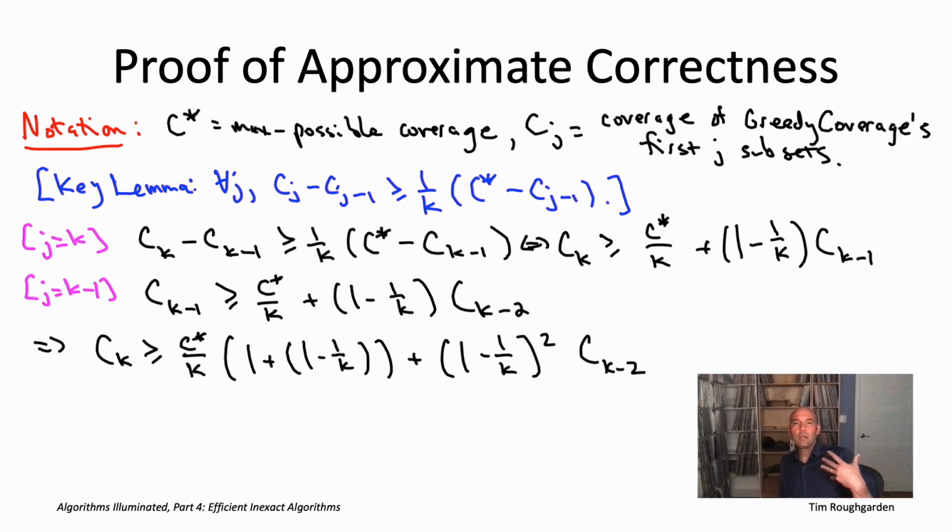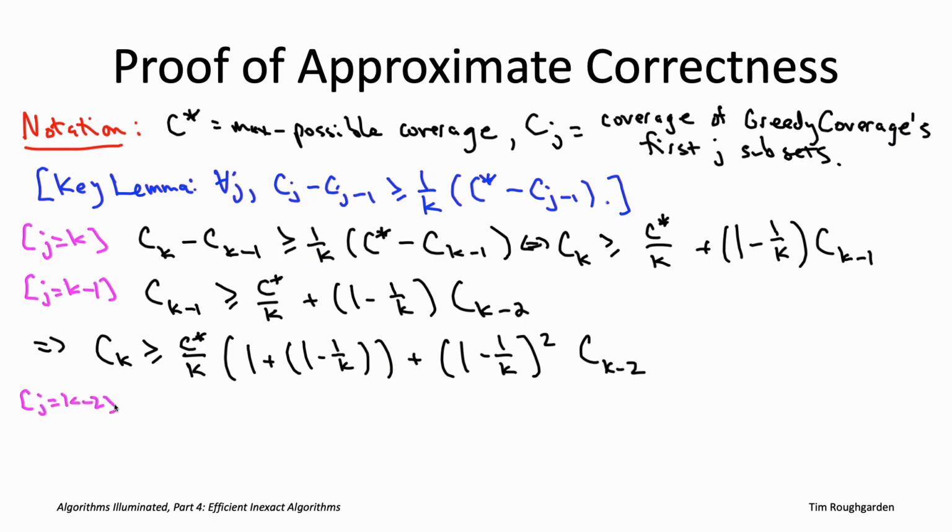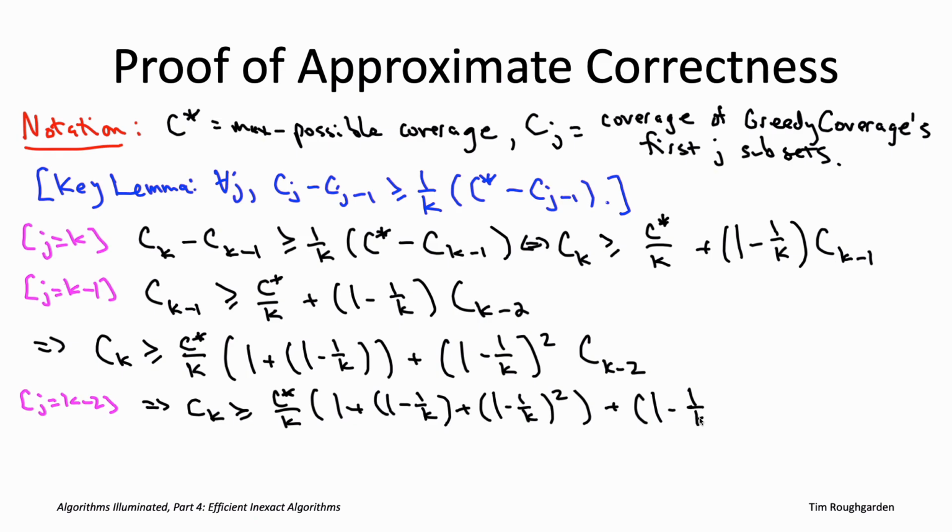So let's do the same thing one more time. Apply the key lemma to the third to last iteration when j equals k minus 2, and then we'll see the pattern. So all I've done here is apply the key lemma with j set equal to k minus 2, and then taking the resulting lower bound on capital C k minus 2, the coverage after k minus 2 iterations, I've just plugged in our lower bound on that into the previous inequality and then simplified terms.